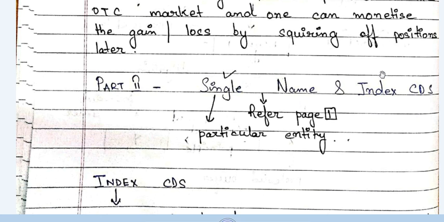If you predict like that, then you can buy protection on the North American region. But how to buy protection on the North American region? You can go to a North American index. A North American credit default swap index is available, on which you can trade and you can earn profits. So that is known as an index CDS.